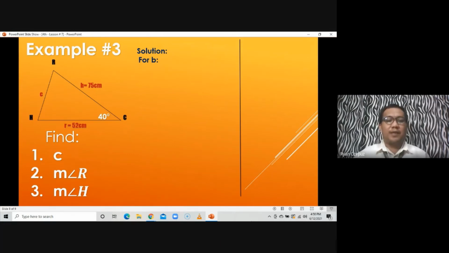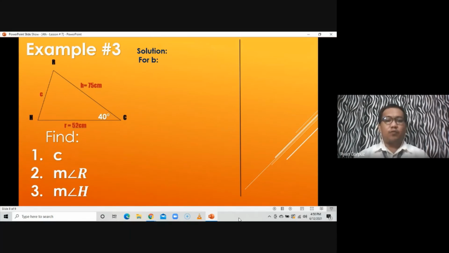Typo lang yan, it should be C. So yung side C muna ang hinahanap natin. So for side C, we can make use of the formula. Pwede natin gumamit ng, since C is what we are looking for, C squared is equal to the square of the other two sides.